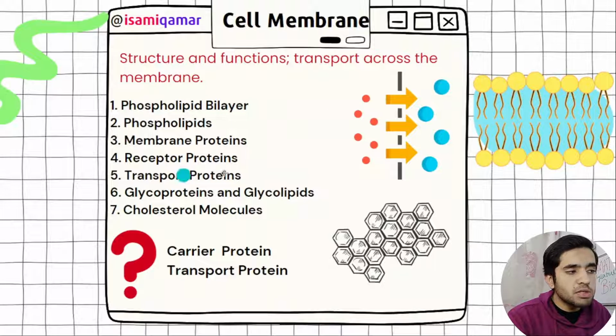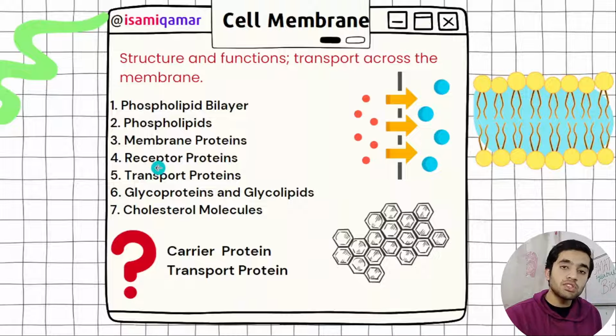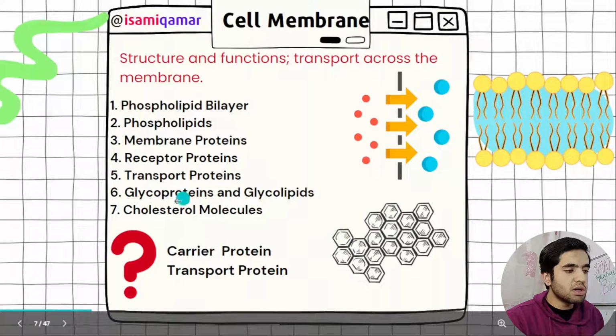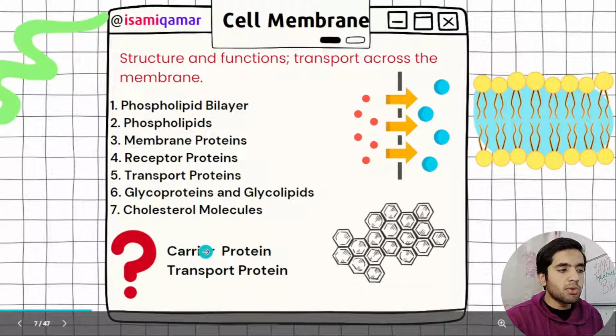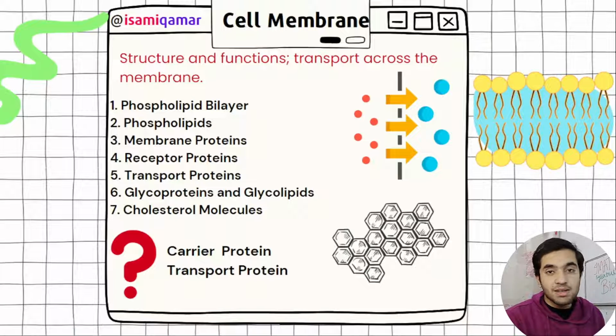You need to know about phospholipids, what are membrane protein, receptor protein, transport protein. You need to know all of these proteins. What is their function? What is their location? If you know that, examiner... I have made a red question mark here. If I remember correctly, in the IMAT question paper in a past exam, the examiner asked the difference between carrier protein and transport protein. So you have to know what is carrier protein and transport protein.